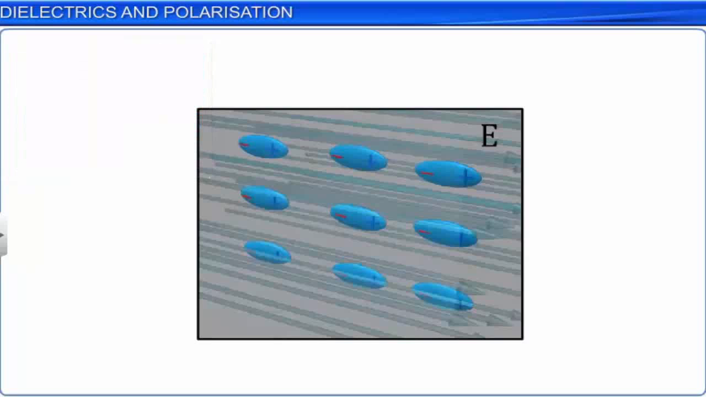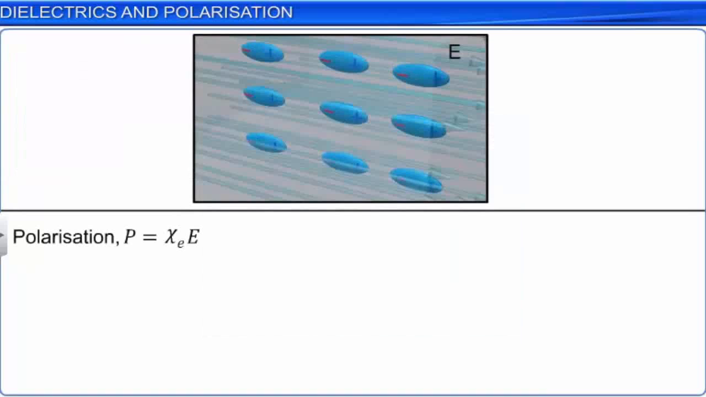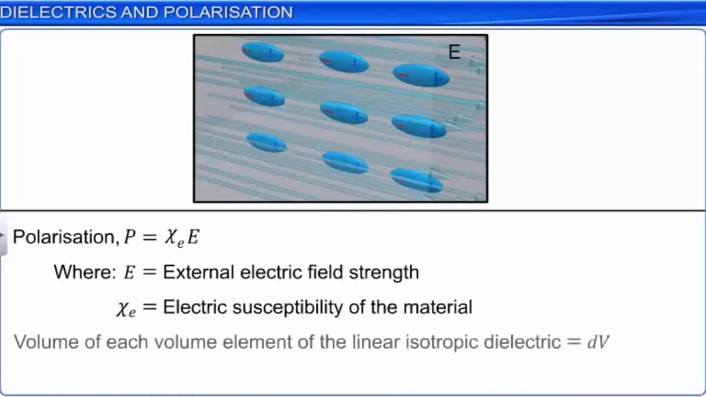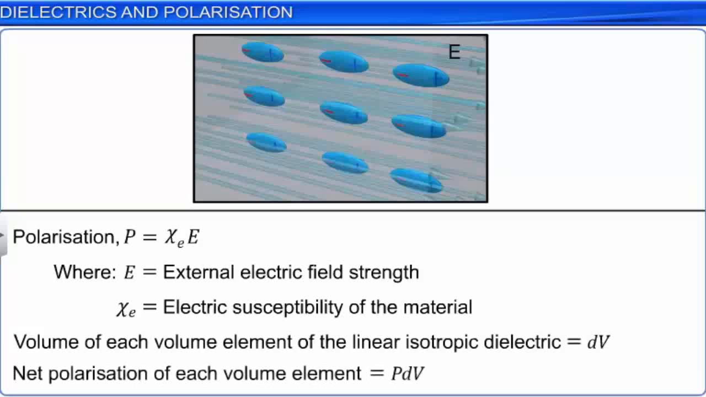For linear isotropic dielectric materials in a uniform external electric field, the polarization P is equal to χE times E, where χE is the electric susceptibility of the material. Now, each small volume element of the linear isotropic dielectric having a volume dV has a net polarization equal to P dV due to all the dipoles in it in the direction of uniform electric field.